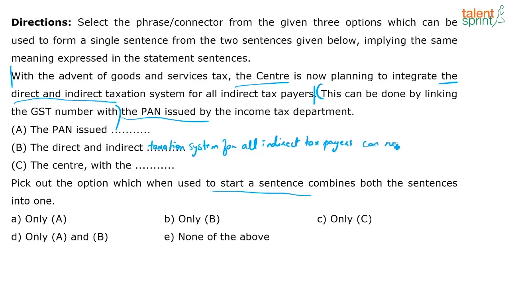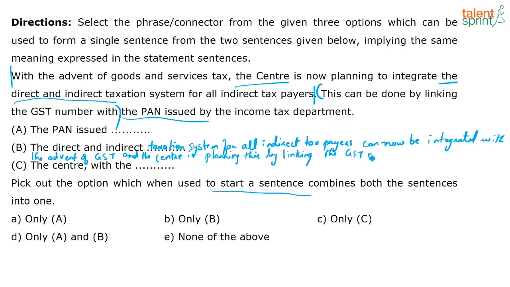can now be, I'm just forming my own sentence, okay, integrated with what? The advent of goods and service tax. I'm just going to put GST, okay. After this I'm stuck. Can now be integrated with the advent of GST, and the center is planning this by linking the GST number with the PAN issued by the income tax department.